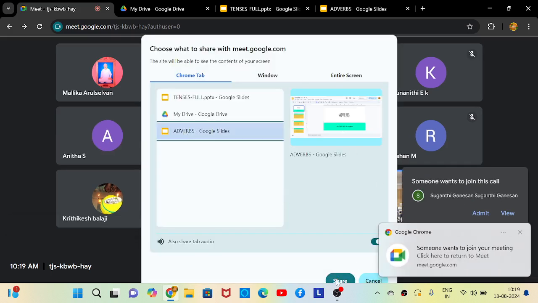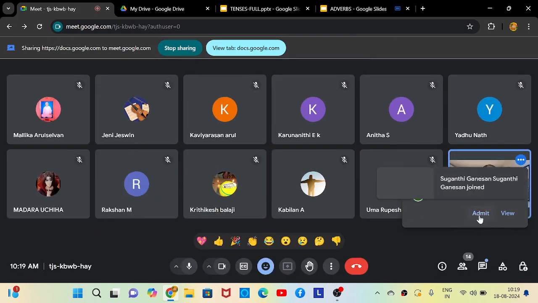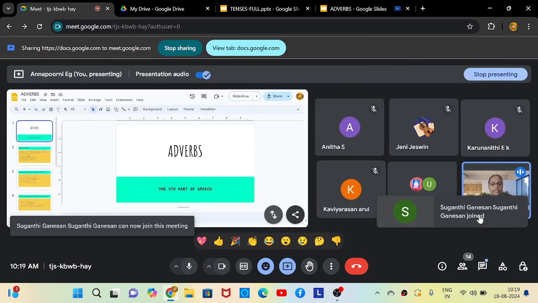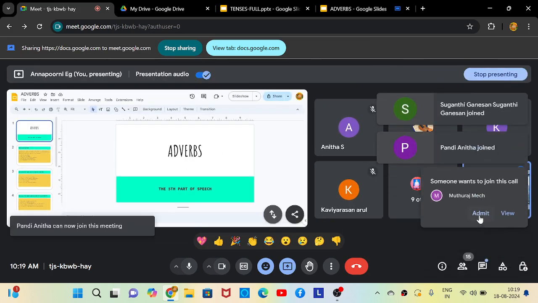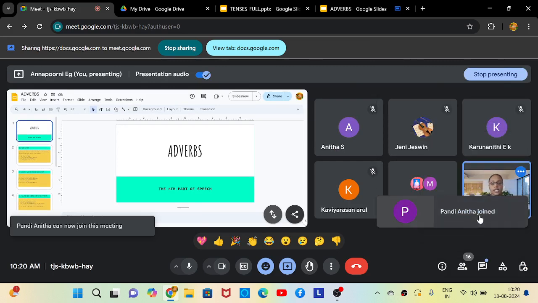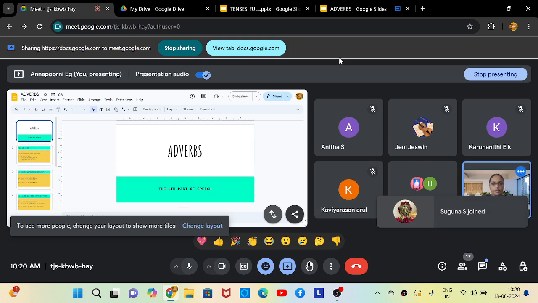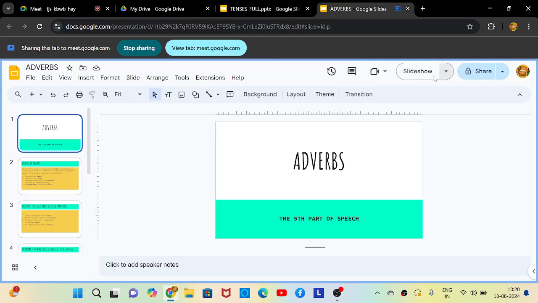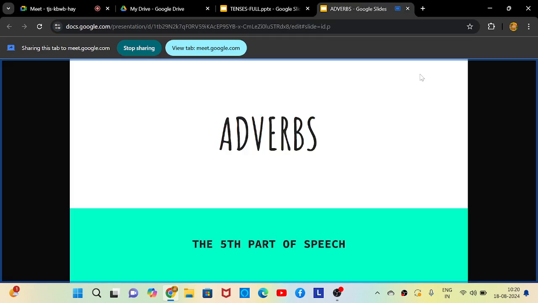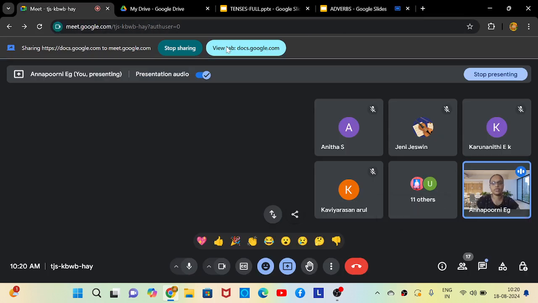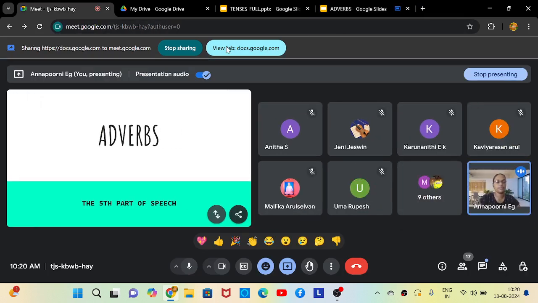In the last class, we studied what verbs are and the types of verbs, like transitive verbs, intransitive verbs, and finite verbs. We also learned what regular and irregular verbs are. Today we are going to discuss adverbs. I already gave an introduction to adverbs in the previous class, but this is a very small topic. After discussing adverbs, we will start tenses today.